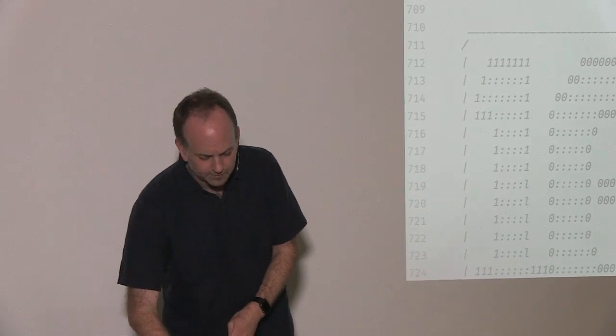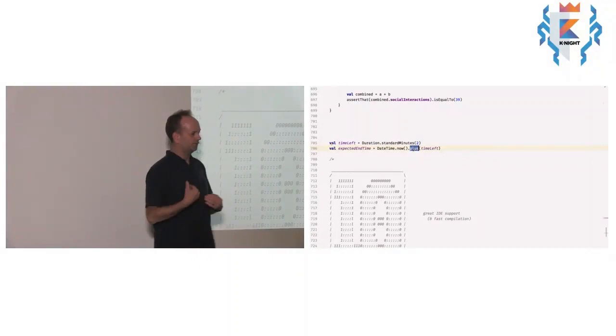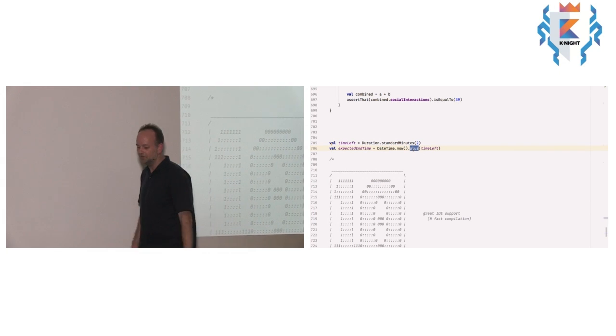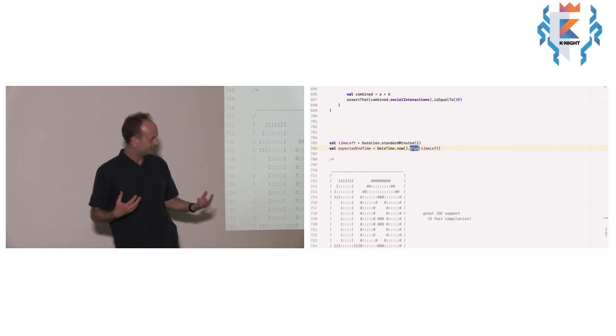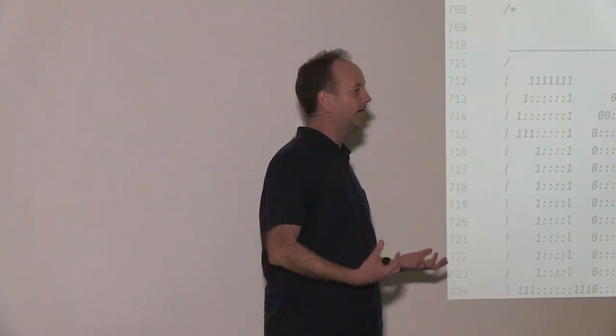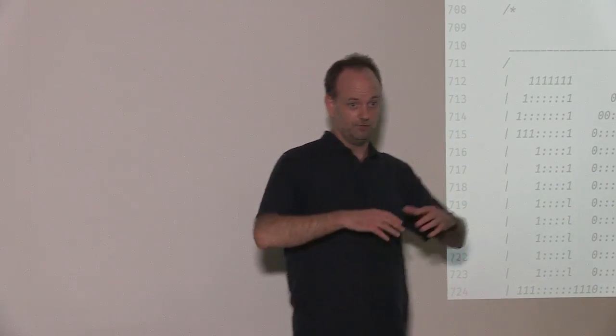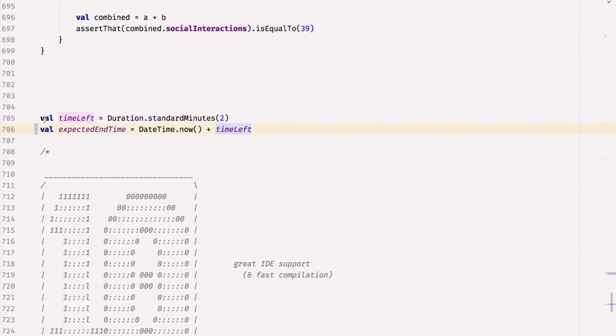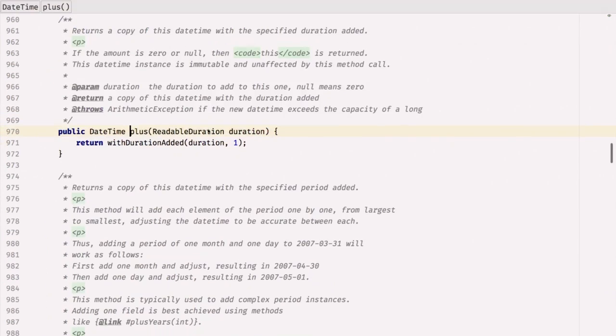But you notice they've used the word plus for that, and quite often when you want to add things together, plus is the name of the method they use. Kotlin has taken account of that and said, well, it's Java, so they can't mark the operator infix, but plus probably means they want to add it together. So I can just write that, and that works. There's no wrapper around Joda time to make that work. It just works because that's the convention that Java libraries follow. Again, what I love about this is I control click on that, and it takes me to the bit of the Joda code that it's actually calling.